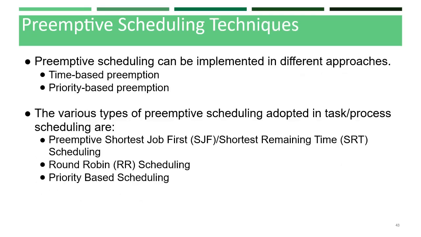Preemptive scheduling techniques. Preemptive scheduling can be implemented in different approaches, like time-based preemption or priority-based preemption. The various types of preemptive scheduling adopted in task or process scheduling are preemptive shortest job first SJF, or else we call it shortest remaining time SRT scheduling. Then second one is round robin RR scheduling, and third one is priority based scheduling.